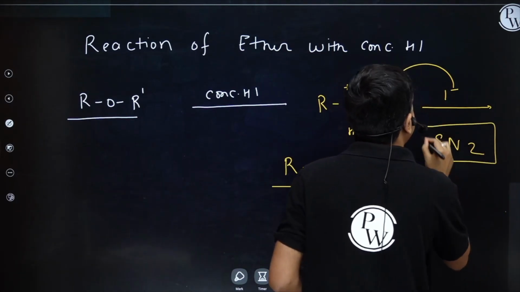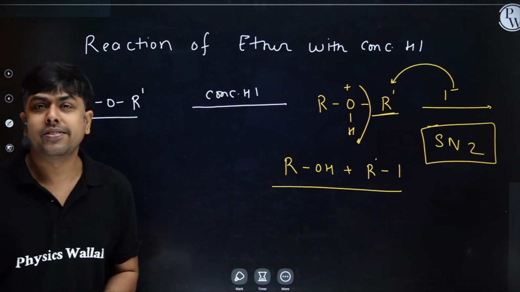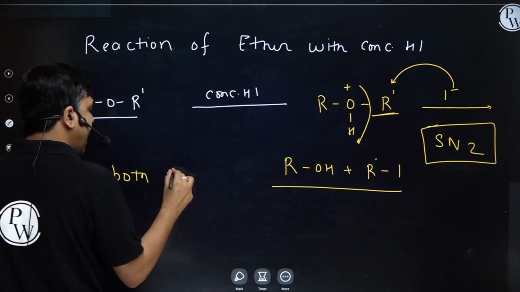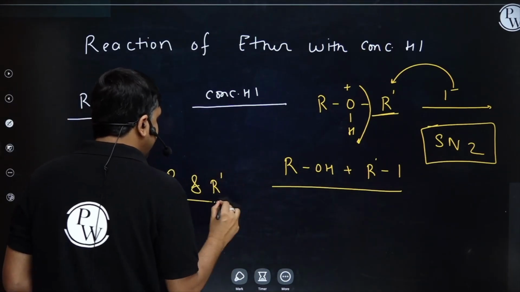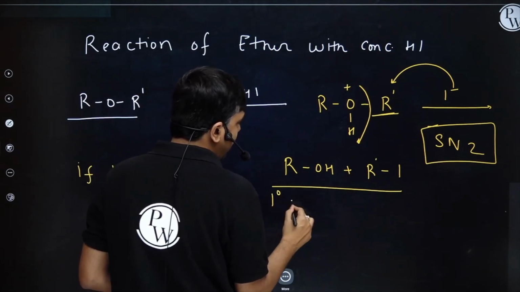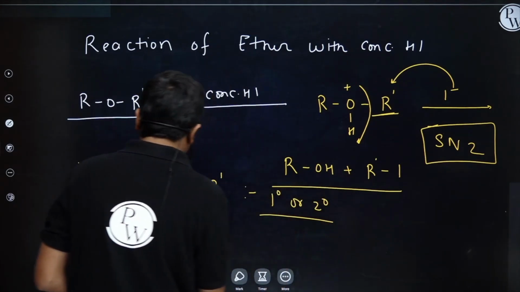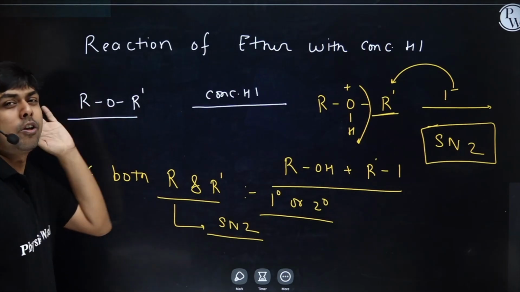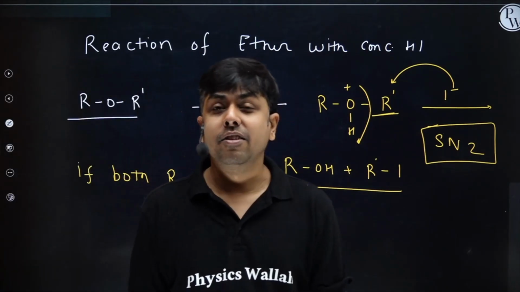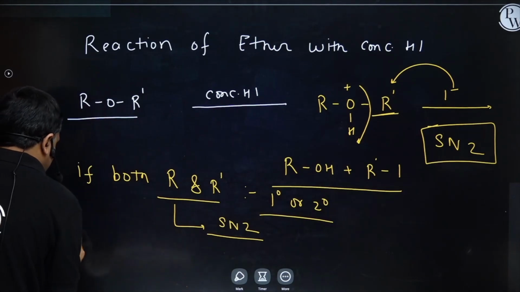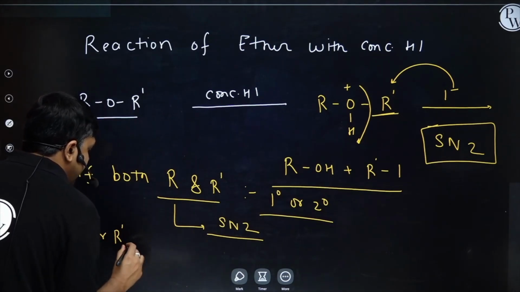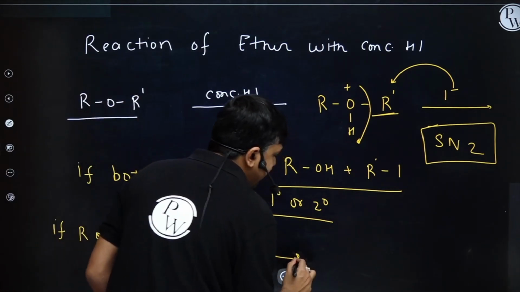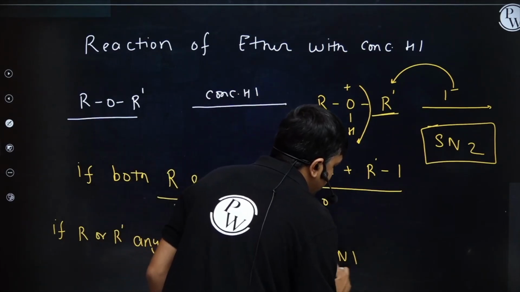Now this reaction is occurring via SN2 pathway. Now you may say, sir, will the reaction always occur via SN2 pathway? I will say no. If both R and R dash are 1 degree or 2 degree, then the reaction will occur via SN2 pathway. If any one of them, R or R dash, is 3 degree, in that case the reaction will occur via SN1 pathway.